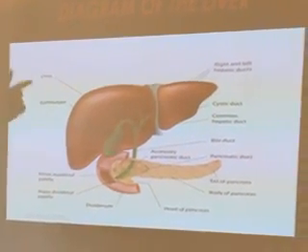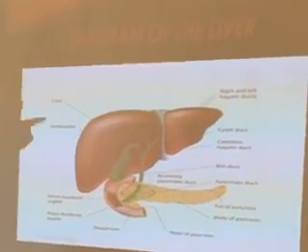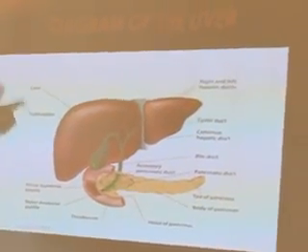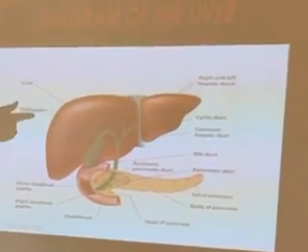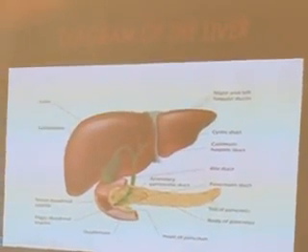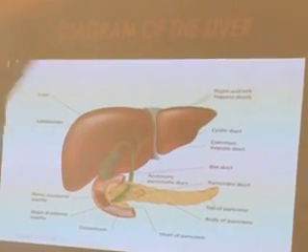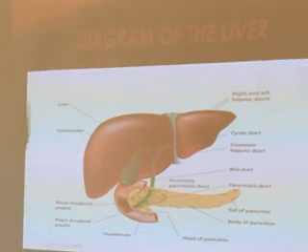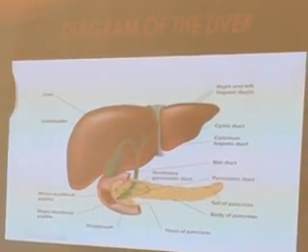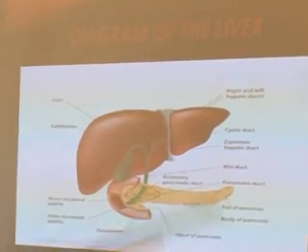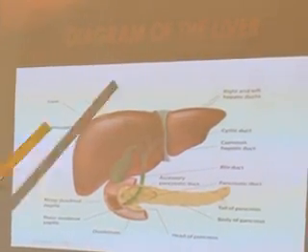We also have one function of the liver here, which is involved in detoxification. The word detoxification means to remove toxins. What are toxins? Toxins are harmful substances that you don't need, like urea. Urea is a toxin, like the sweat that you have, like the uric acid that you have in your body, which are end products of digestion, are all detoxified by the liver.